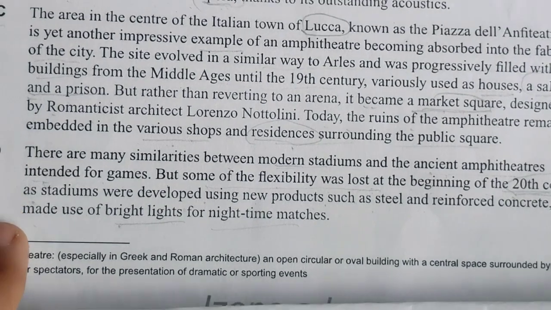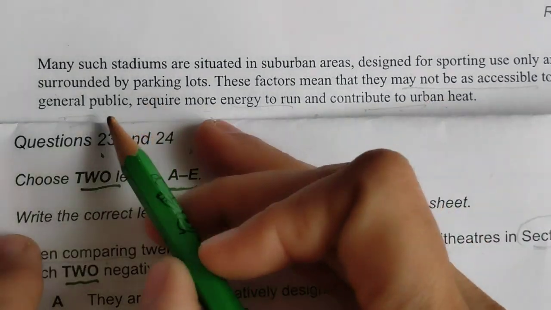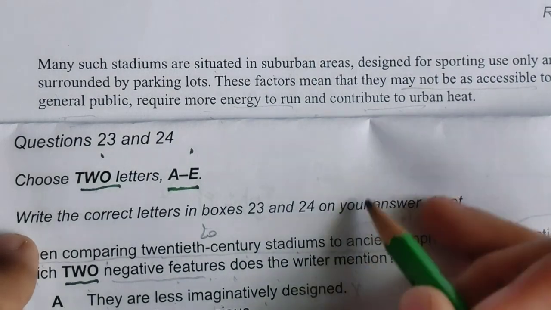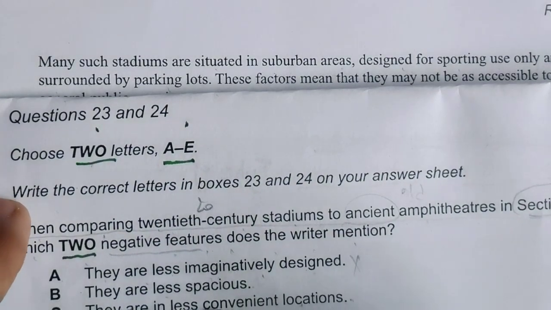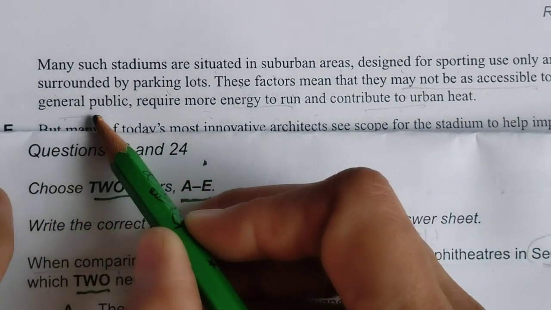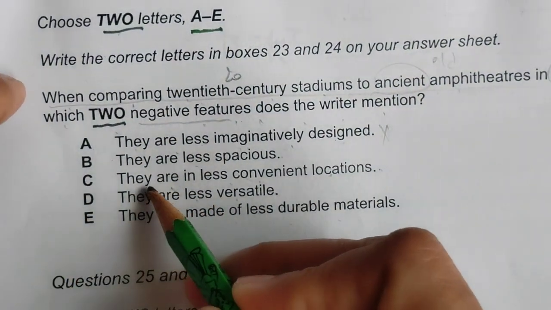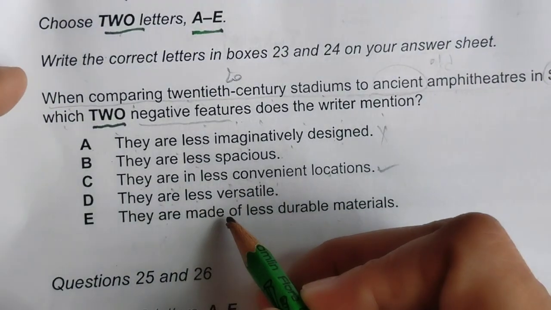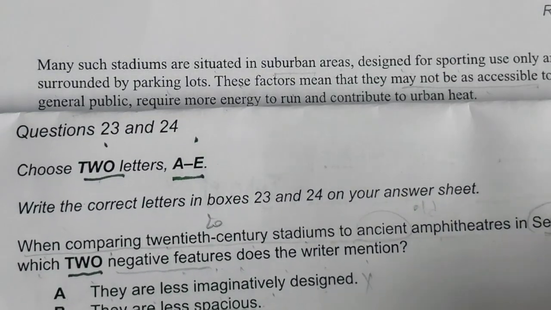Okay, now we are going to read the next part of this D paragraph. Now this line also. Many stadiums are situated in suburban areas, designed for use with parking lots. Yes, these factors mean that they may not be accessible to the general public. Not accessible, and they are situated in suburban areas. It means yes, this is the negative point. They are in a less convenient location. This will definitely come. And D, they are less versatile. They are made of less durable material.